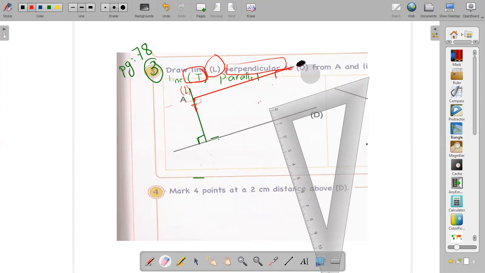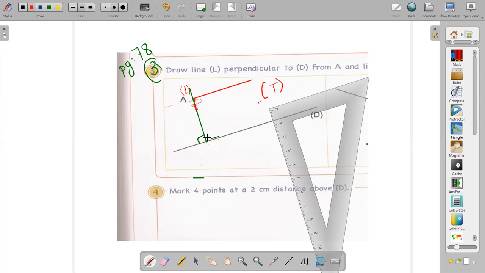Let's name it T. The parallel line we will name T. So this line is T between two brackets. Okay, so this is the line T, and this is the line L, and this is the line D.